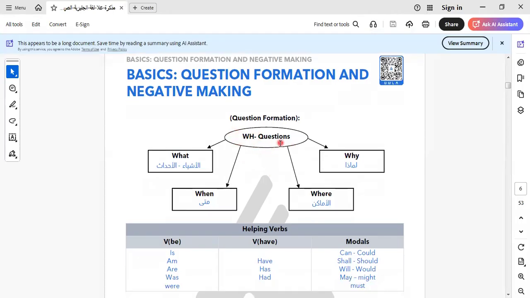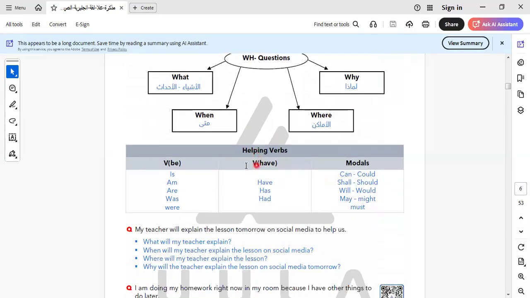Every WH question keyword has a meaning, or asks about something. So when we ask with what, we ask about something or events. When, to ask about time. Where, to ask about places. Why, to ask about reason. Here is called helping verb.